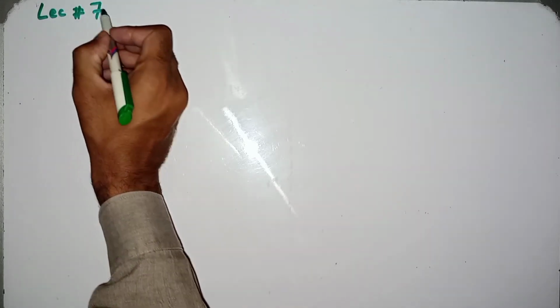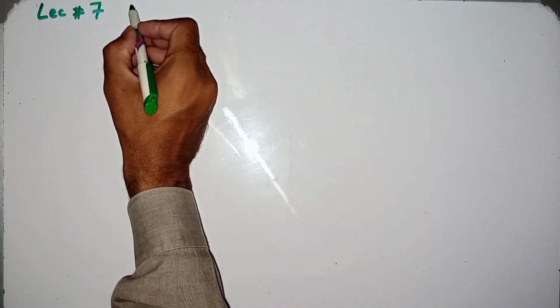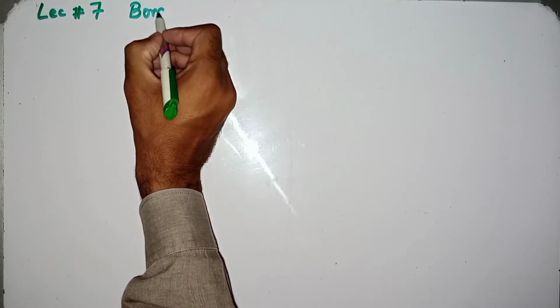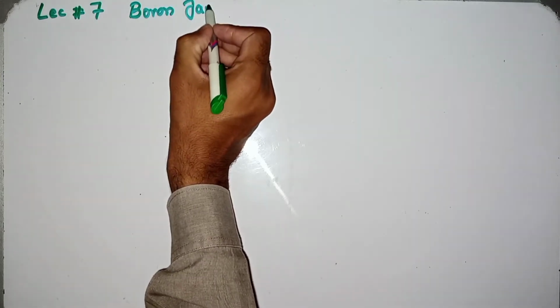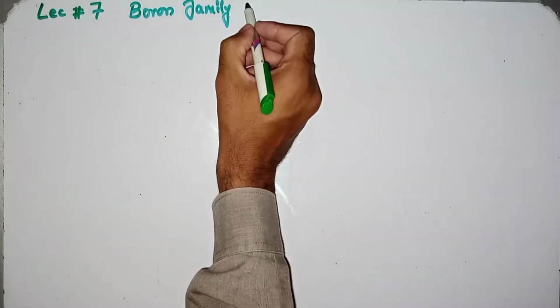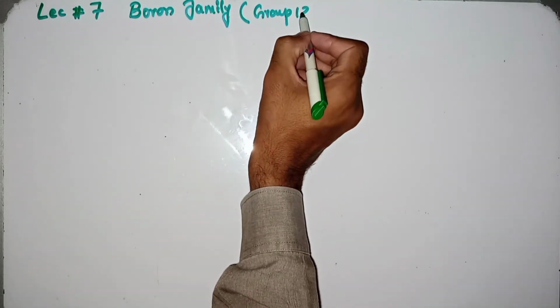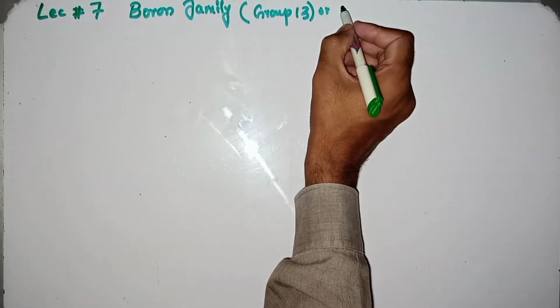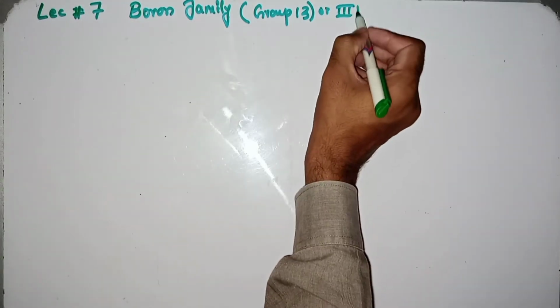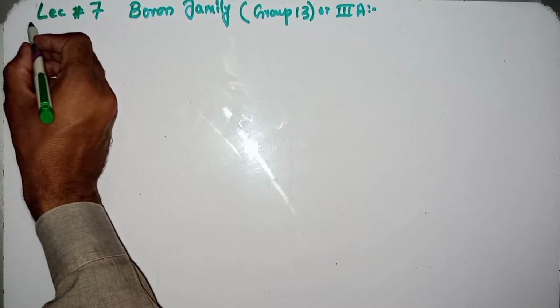Okay, today is lecture number 7 of the Boron family. That is also called group 13, also called group 3A elements. So this is called the boron family.